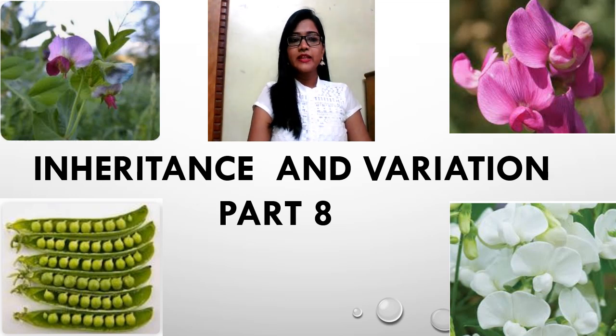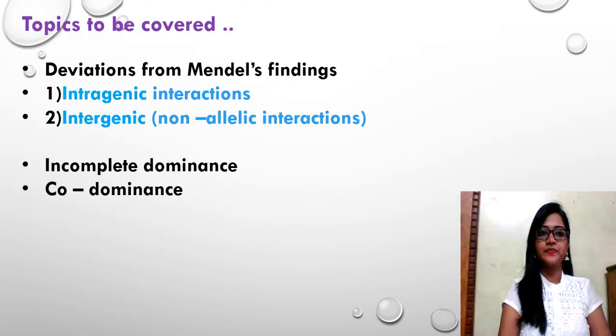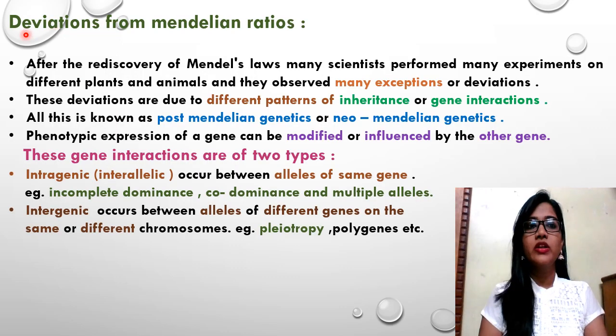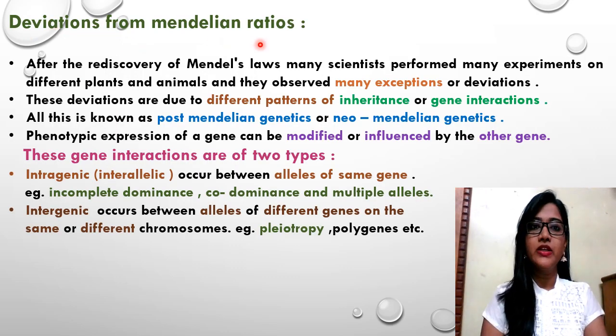Hello students, this is Inheritance and Variation Part 8. The topics we are going to cover in this session are deviations from Mendel's findings, intragenic interactions, intergenic interactions, incomplete dominance and codominance. So what are the deviations from Mendelian ratios?